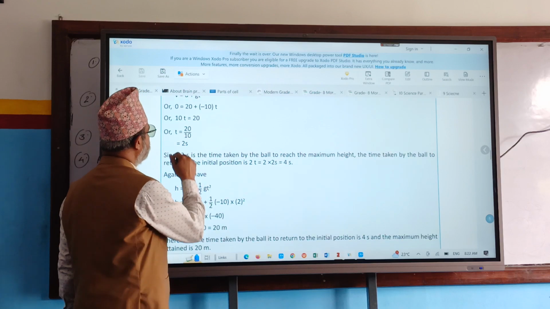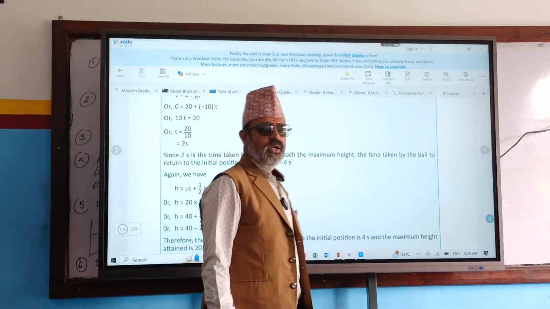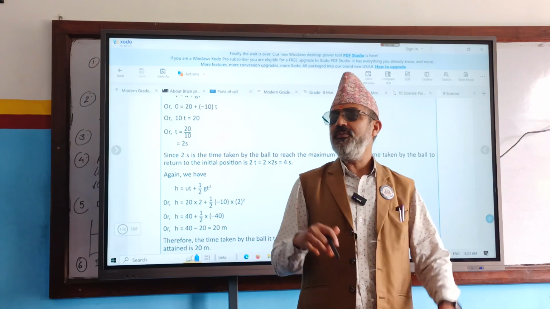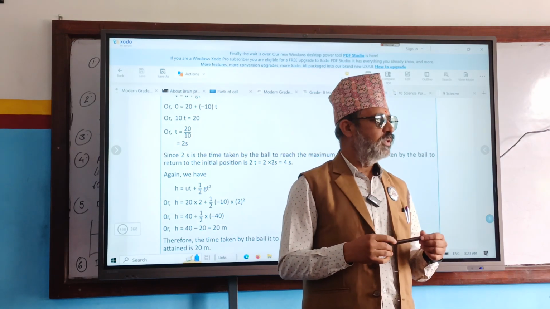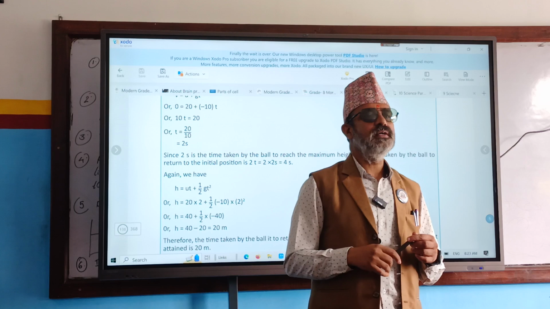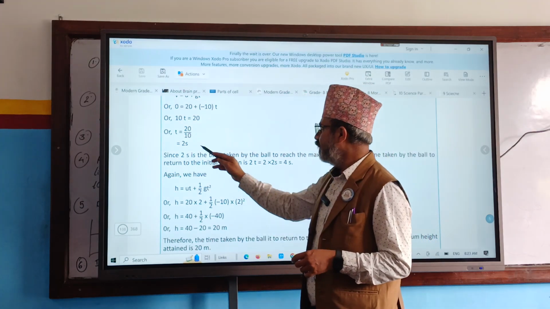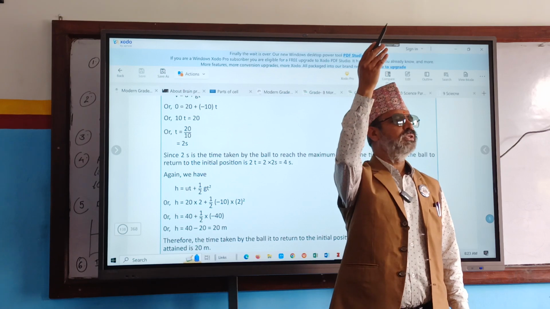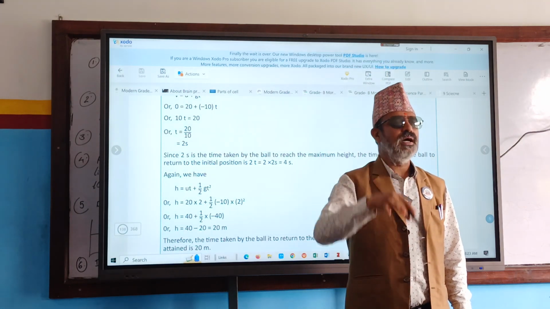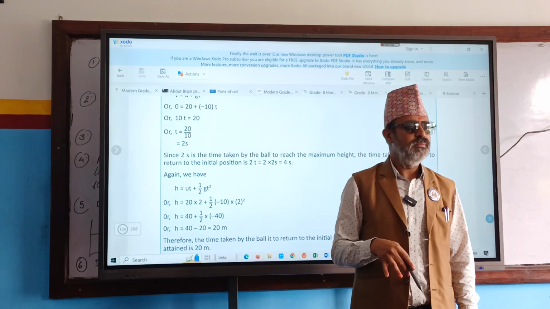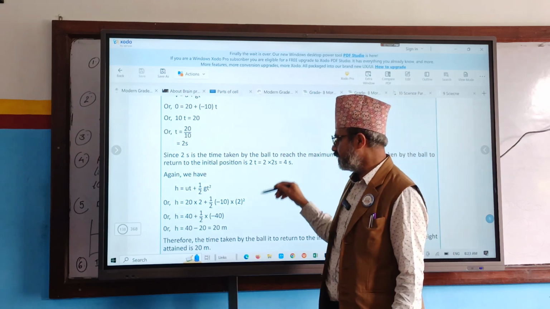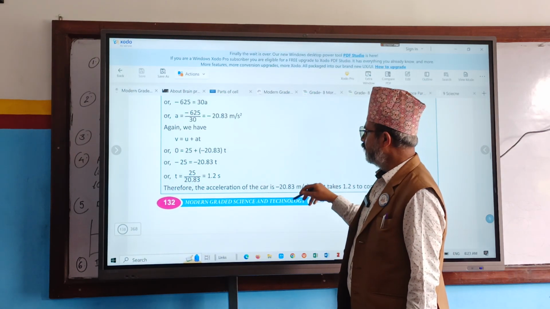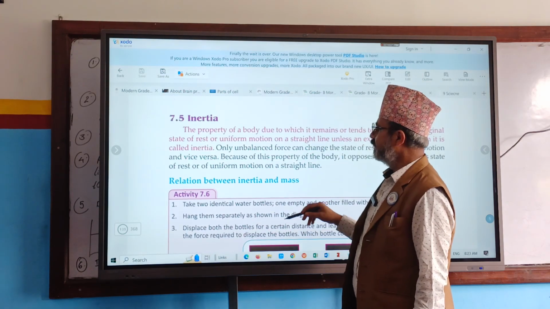So in this question it was said a ball was thrown upward and we have to calculate the total time taken. To calculate total time taken, you have to multiply the time by 2, because to go upward it takes some time, and to come downward it also takes similar time. That's why if you double it, it comes here. Here are numerical problems. Later on I am going to provide them to you.